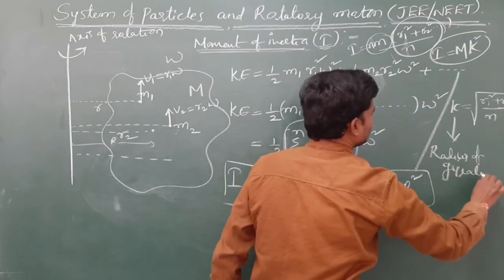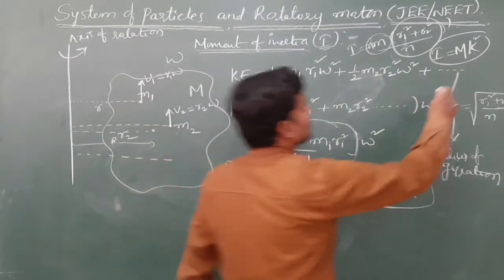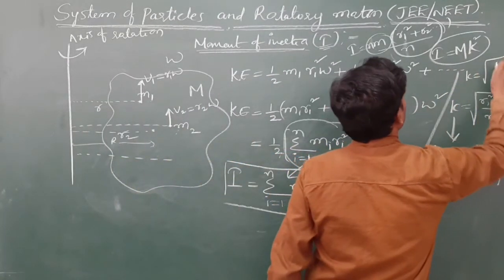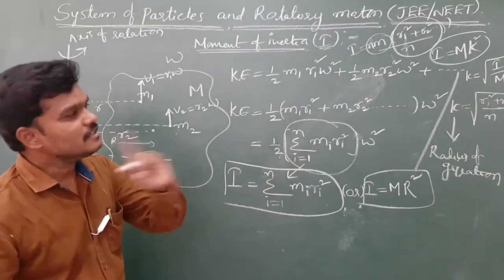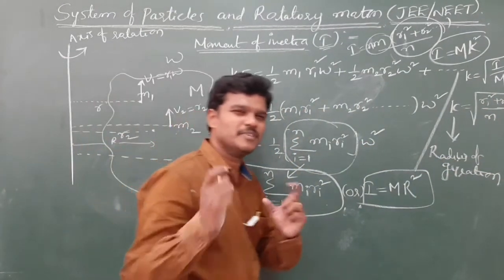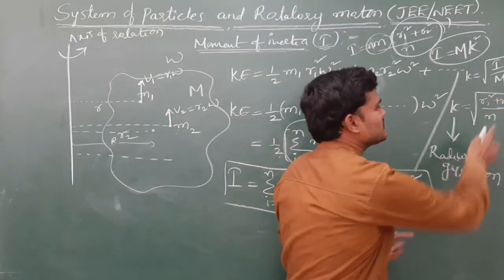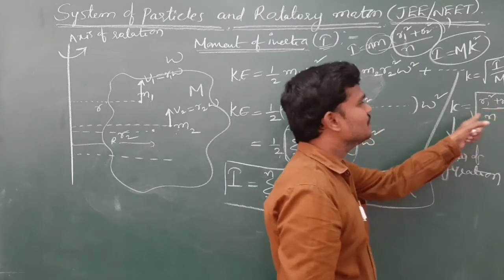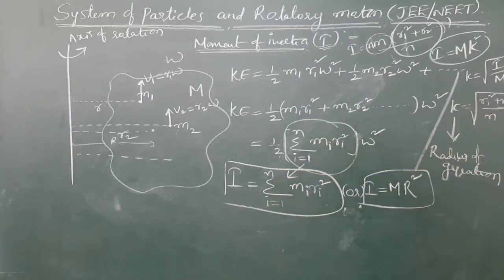We can write k as root of I by m. K is the radius of gyration, nothing but a distance. It is the root mean square distance of all the particles from the axis of rotation.